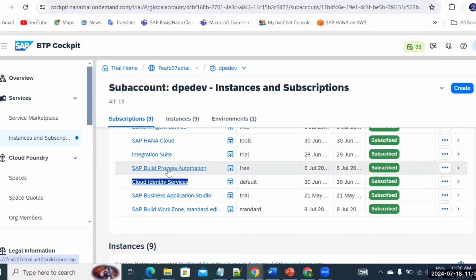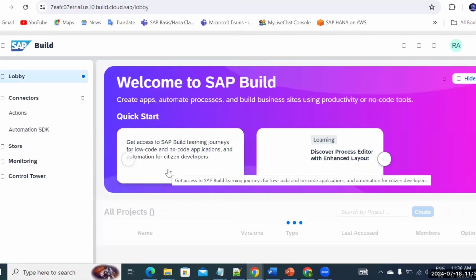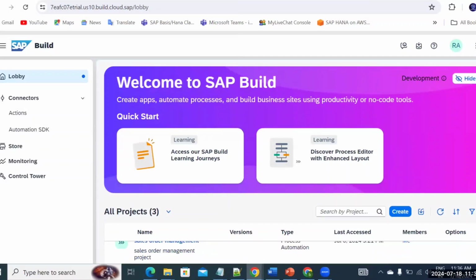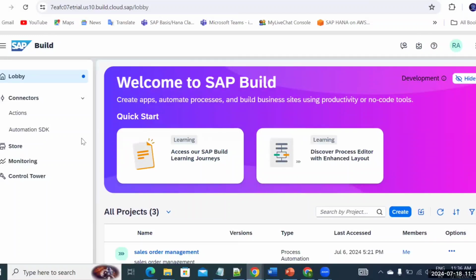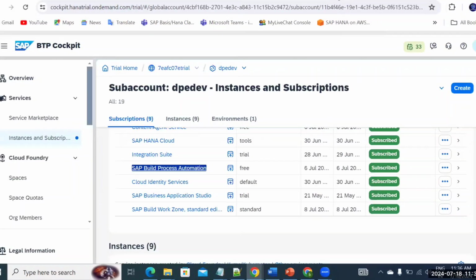Then we'll be discussing build process automation. In build process automation, the objective is to create some of the RPA related things, where you create some projects or process automation. We are going to do all the things from scratch. Also, we'll use the existing packages so that it will be quite easy. There are a lot of use cases in real time, but in the training also we'll get to know how to create those projects and how to use the different functionalities of build process automation, which will definitely help you as a Basis consultant. Those are the things you are going to get to know here.